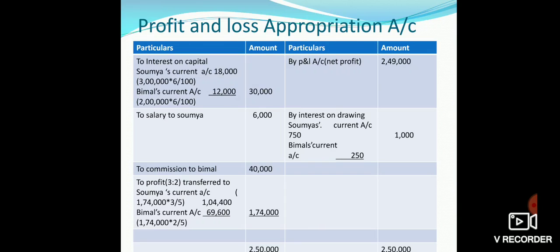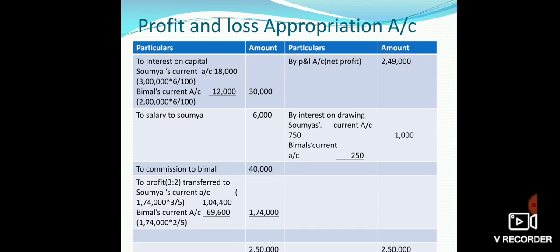So, the amount of rupees 1,74,000 is distributed in 3:2 ratio, and it comes as rupees 1,04,400 for Soumya's share and rupees 69,600 for Vimal's share. Calculations are given.